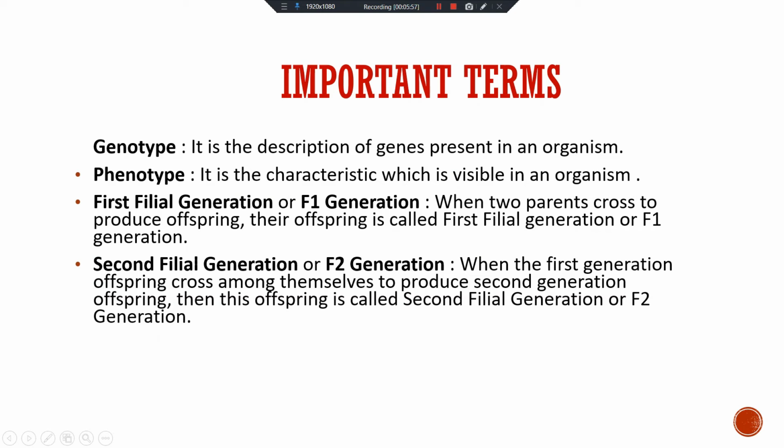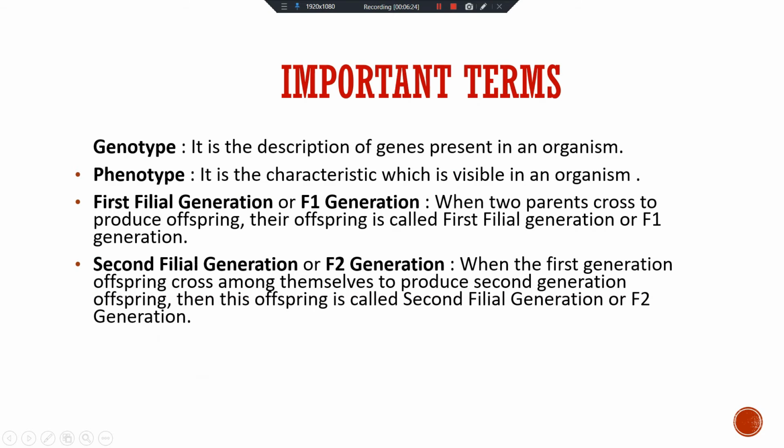First filial generation or F1 generation: when the two parents cross to produce offspring, their offspring is called the first filial generation. Second filial generation or F2: when the first generation offspring cross among themselves to produce the second generation, this is called the second filial generation or F2 generation.